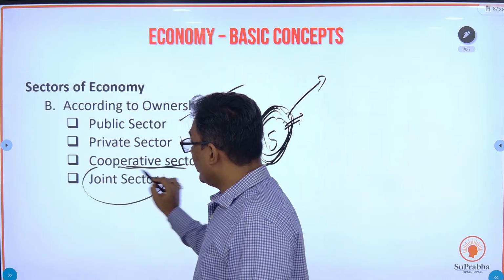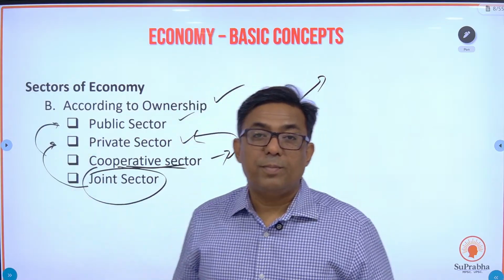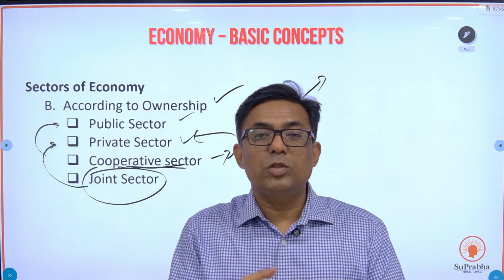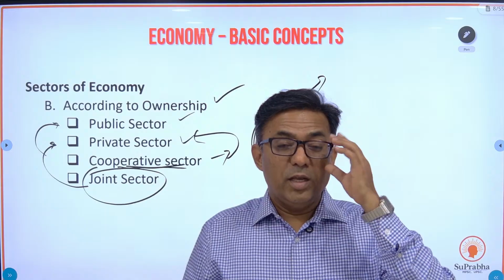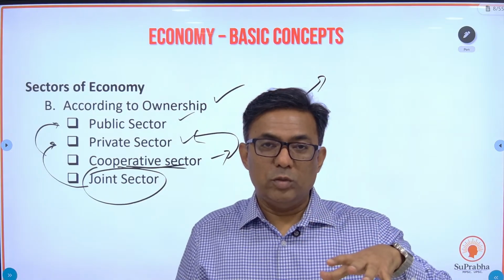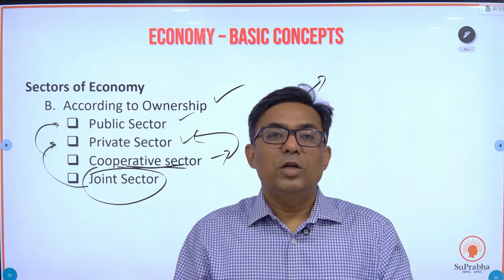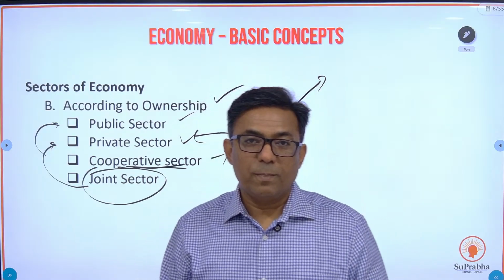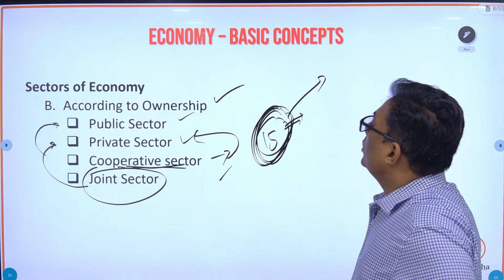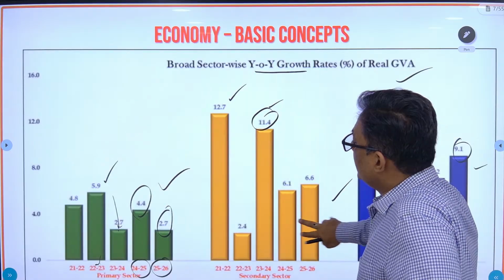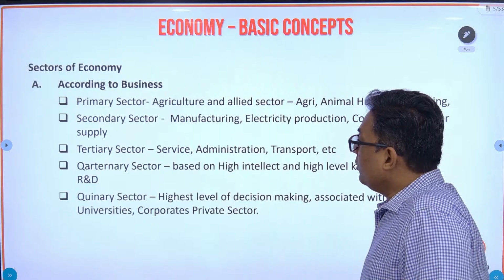And the third is the joint sector. Joint sector is equal to private plus public: a private entity and a government entity both coming together. A basic example is Maruti Suzuki. Maruti part of that company is government owned and Suzuki is a Japanese company. So a Japanese private company and the Indian government came together to establish the plant known as Maruti Suzuki. Fine. So according to ownership, these are the sectors of the economy, and according to business, these are the sectors: primary, secondary, tertiary, quaternary, and quinary.